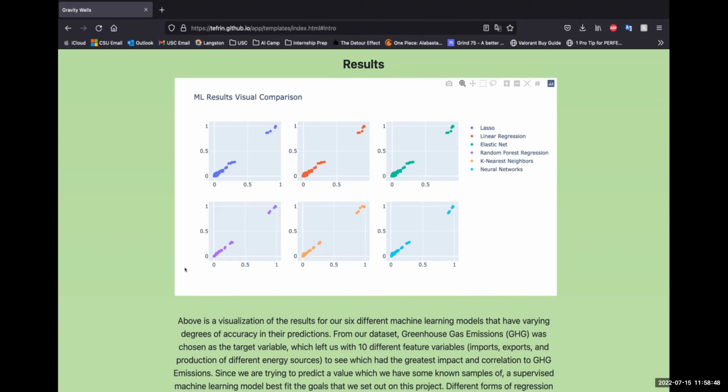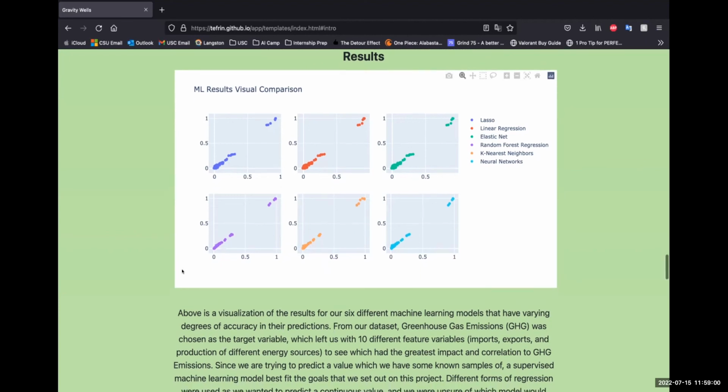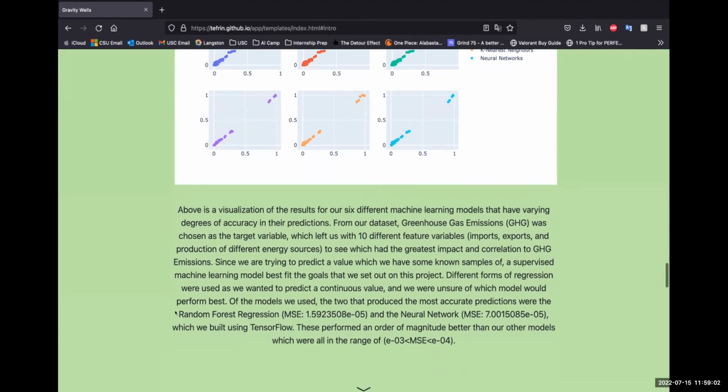To measure the accuracy of each model, we use something called the mean squared error, which is just a method of measuring how accurate each model was. The 2 models with the lowest mean squared error from our testing were random forest regression in purple and also the neural networks in blue. And these 2 performed much better than our other models.